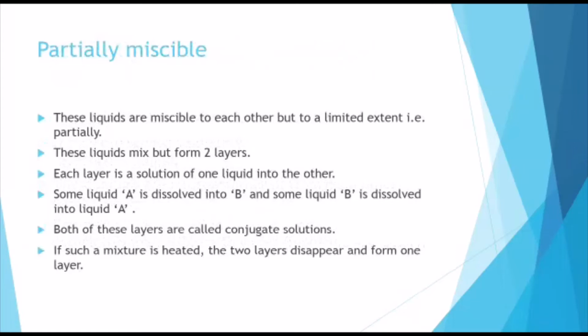Both of these layers, when they are miscible into each other, form a conjugate solution. And if such a mixture is heated, the two layers disappear and they form one layer. So by heating partially miscible liquids, we can form one layer, a monolayer or a homogeneous mixture.